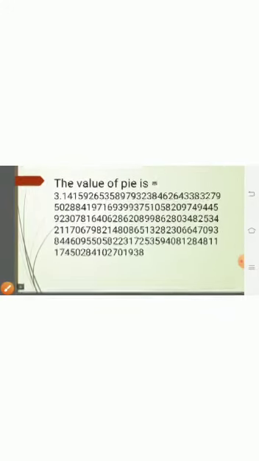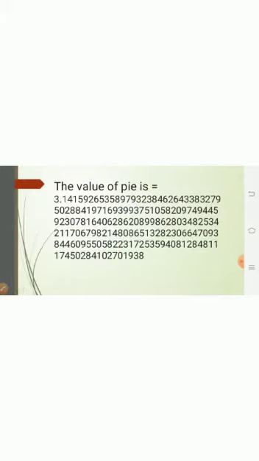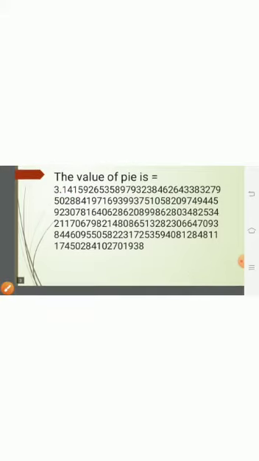This is the value of pi from 3.1415 till the last 8. So this is the whole value of pi. But if anyone asks you the value of pi in decimals, you will say that the value of pi in decimal is 3.14 only.